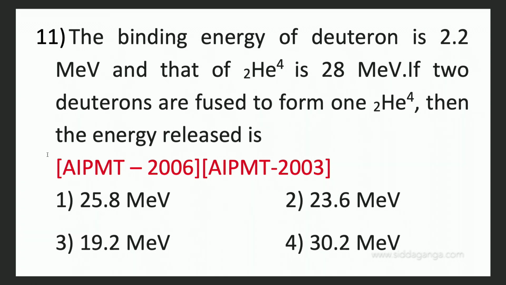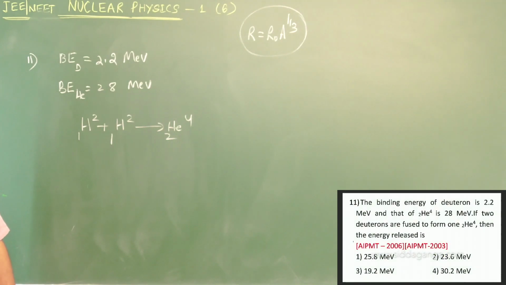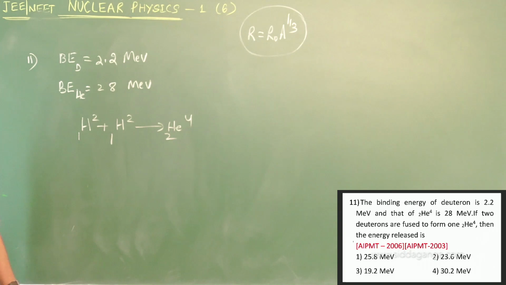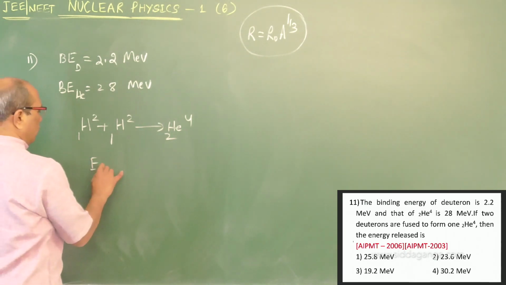28 MeV. If two deuterons are fused to form a helium nucleus, that means H 2 1 plus H 2 1 leads to He 4 2. Then what is the energy released? This question appeared in 2006 and 2003. So the two combine, and what is the energy released? Energy released equals